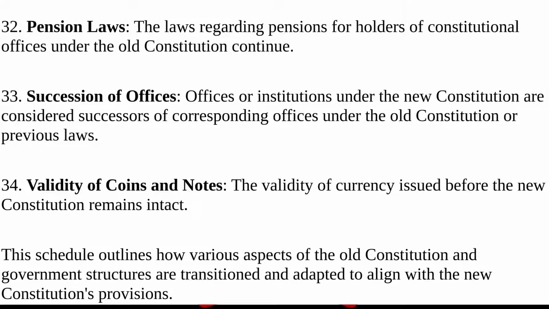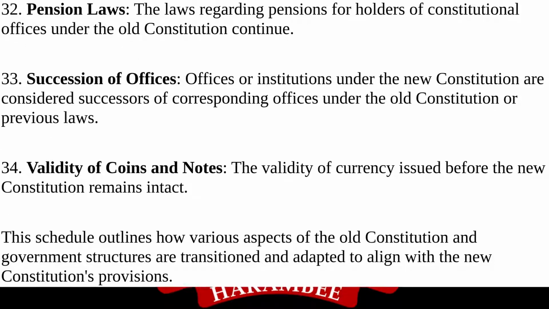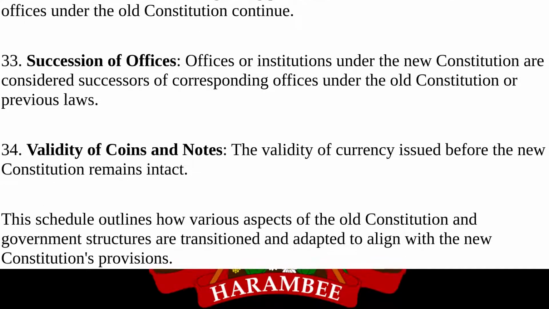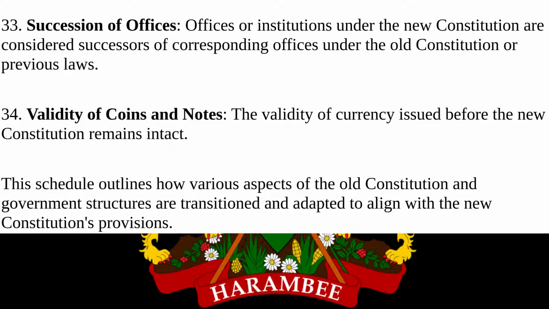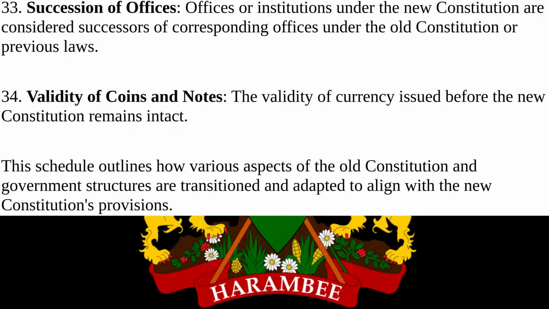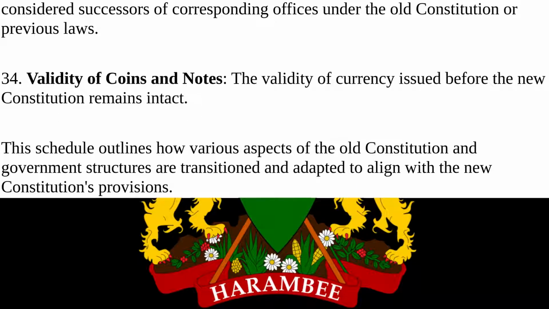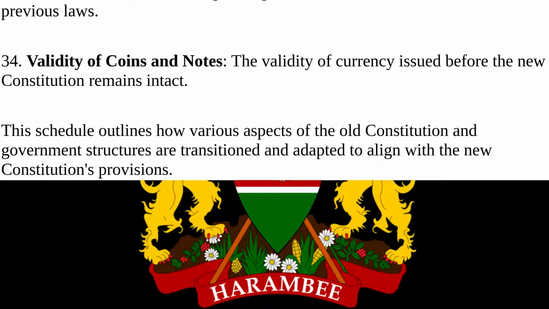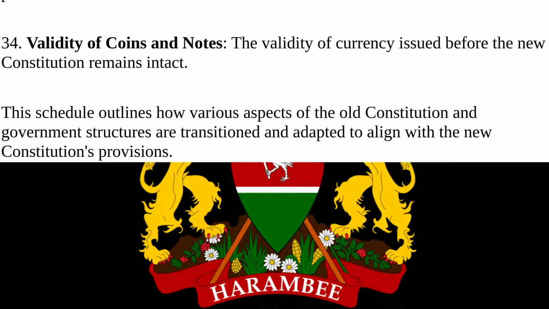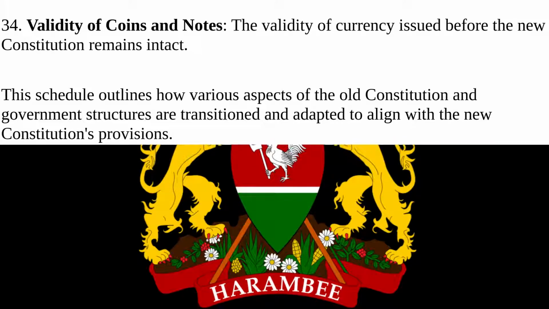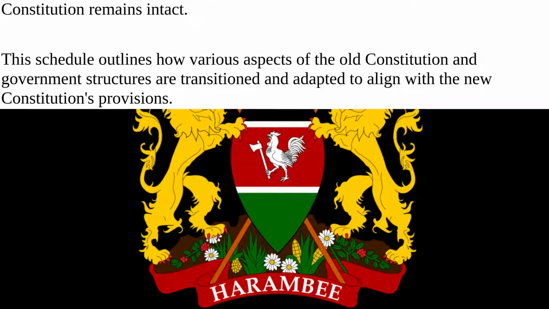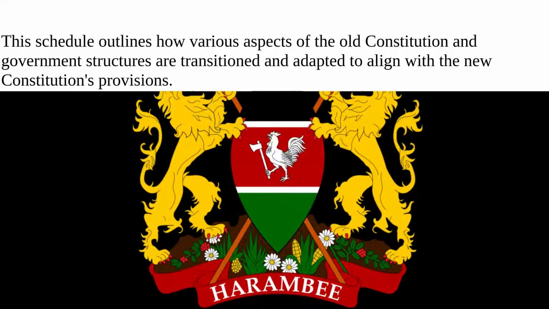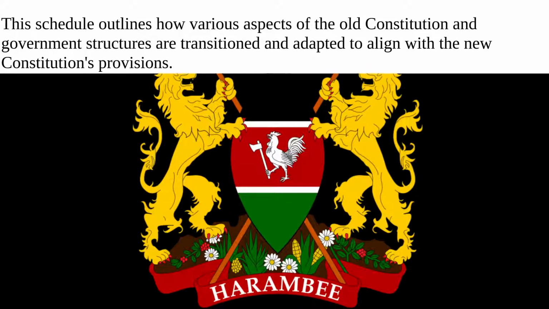33. Succession of offices. Offices or institutions under the new constitution are considered successors of corresponding offices under the old constitution or previous laws. 34. Validity of coins and notes. The validity of currency issued before the new constitution remains intact. This schedule outlines how various aspects of the old constitution and government structures are transitioned and adapted to align with the new constitution's provisions.